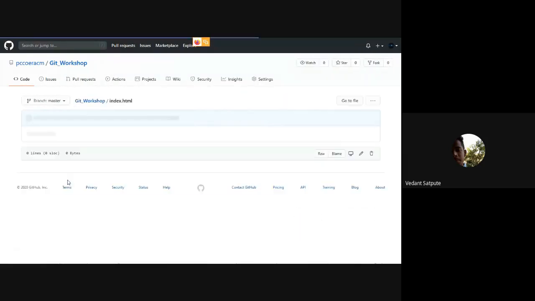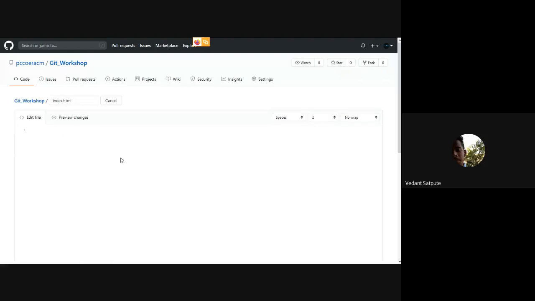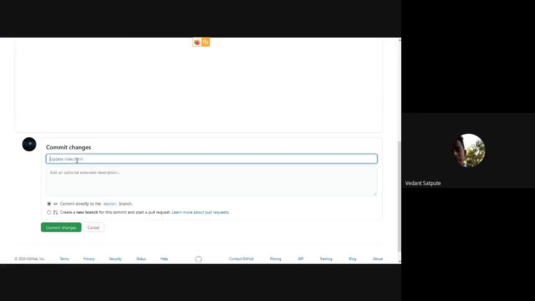We will do a change here. You can see how powerful git is because you can just edit your file in here. You don't have to use your machine. You can just change everything over GitHub, with everything on the cloud hosting, that is Git. So we will have index.html. So you can commit it. We are going to do update index.html.